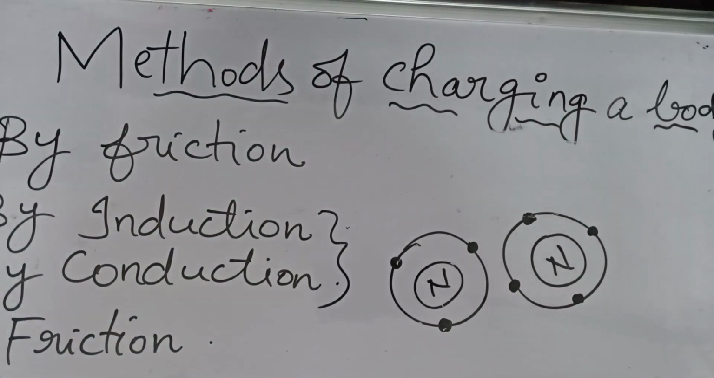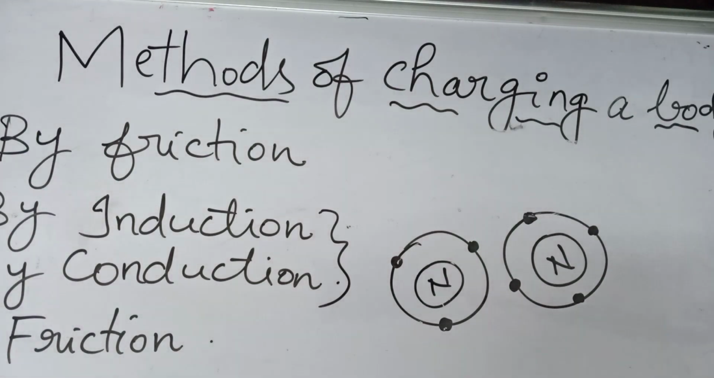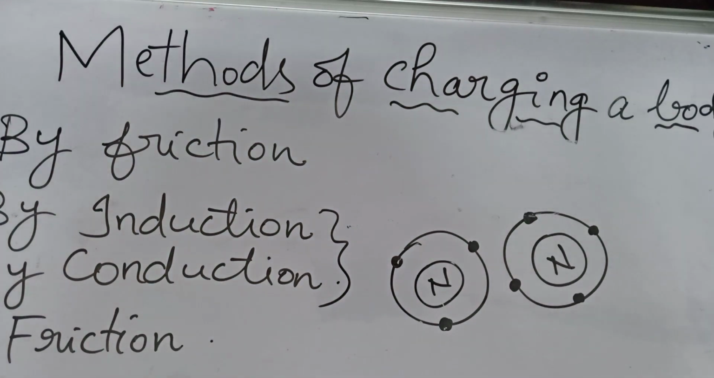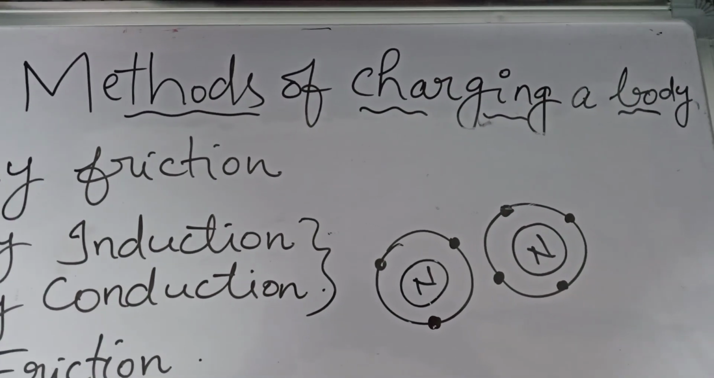Now we are going to study about methods of charging a body. So here we have to know how to charge a body by using different methods. Here we know that in electrostatics, the charges will be at rest. Statics means state of rest. So in the first two chapters we will be dealing with electrostatics, and from the third chapter onwards we will study about moving charges, that means current electricity.